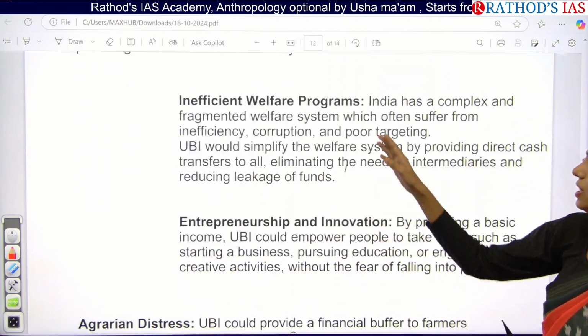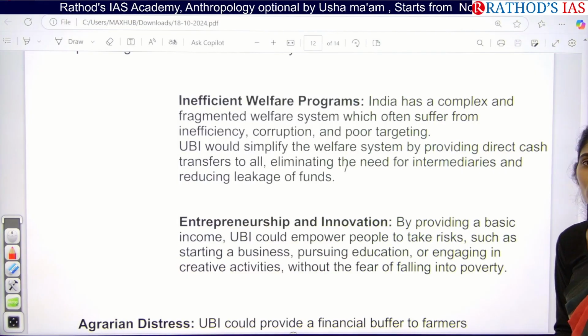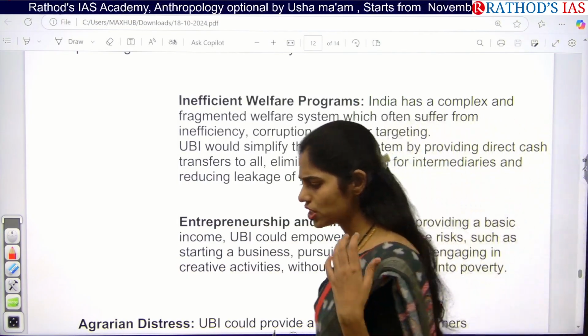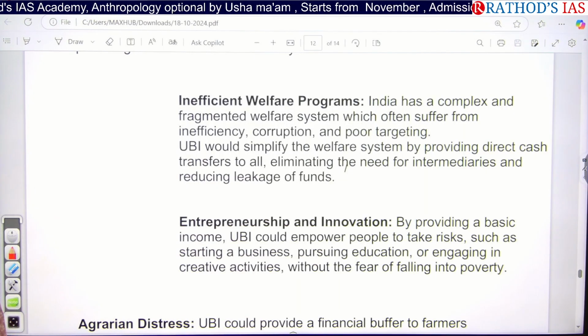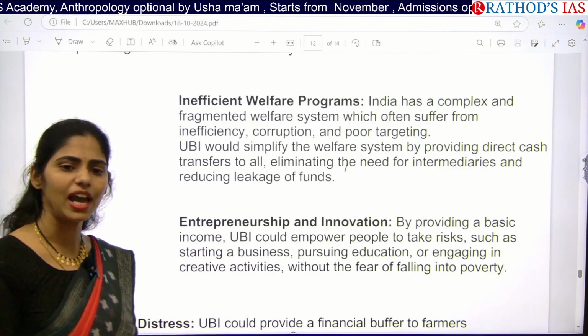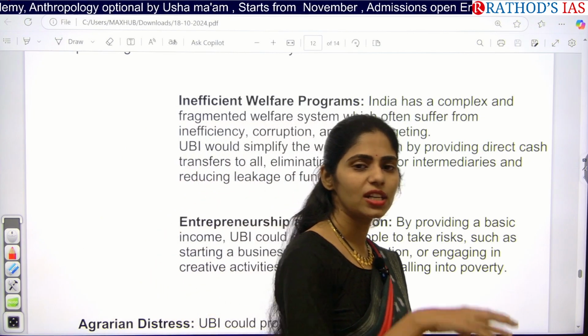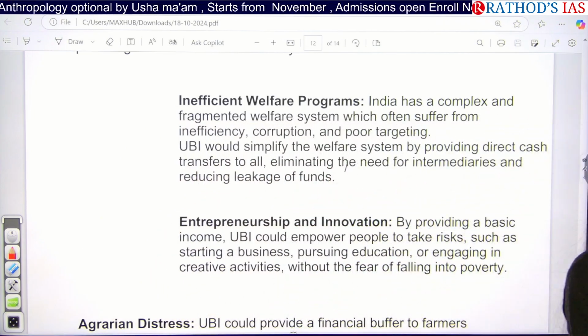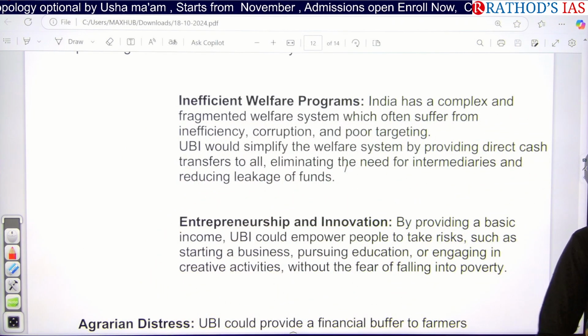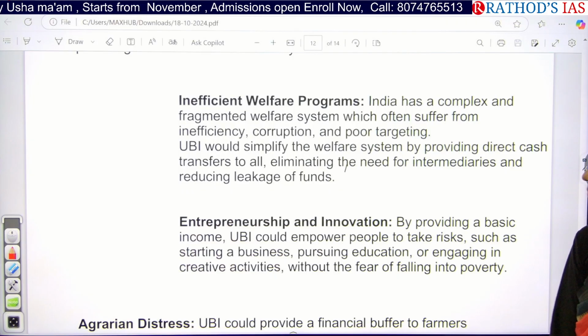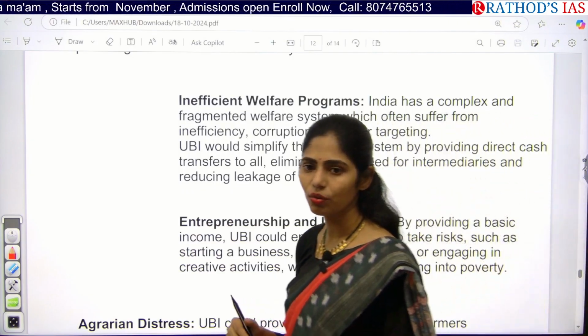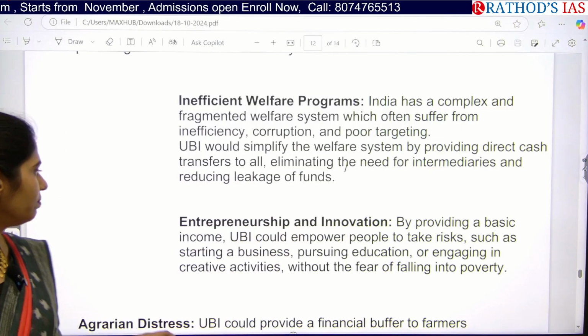And next is efficient welfare programs. Whenever the government focuses on health programs or employment programs, there are often loopholes and leakages, so beneficiaries do not get the benefit they should. So whenever we bring in this kind of program, we can increase efficiency, decrease corruption, and target the poor well. This is what is mainly said.